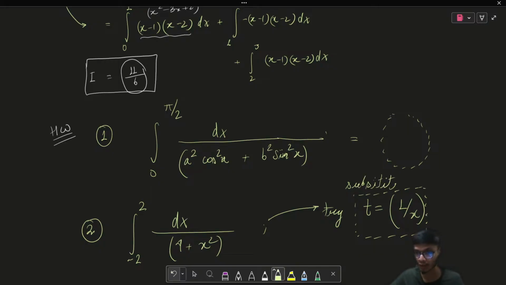And check whether the two answers are matching or not. So please use the substitution over here and then try to solve this question. The integral substitution remains the same as what was taught in the indefinite integral, right? But when you do a substitution, please don't forget to change the limits in the newer variable. Okay, so please do that needful. I hope this is clear to all of you, right?